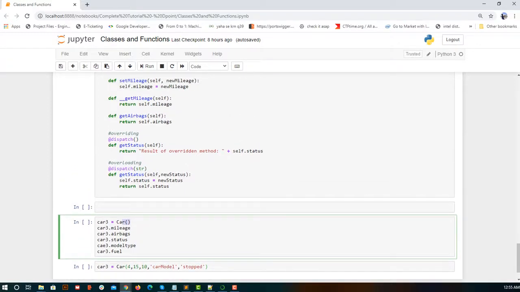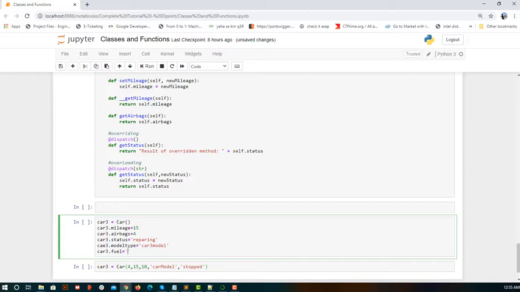So when we don't write a constructor, we have to do the functionality of the constructor manually. That is, instead of the constructor doing initialization for us, we will be doing the initialization. So for car3, we will create the car object and then assign values, initializing each value. Mileage is 15, airbags is 4, this is under repairing, whatever it is. Model type, car3 model, fuel.